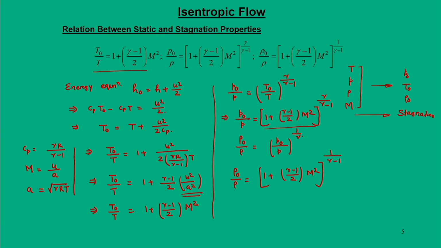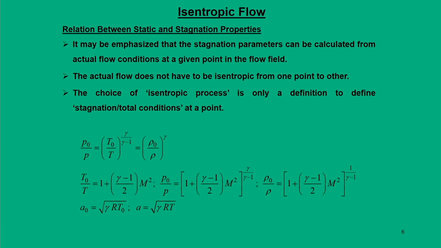So, this is how we derive the relations between stagnation and static properties in terms of Mach number, which is most important, and in fact, these are also called the isentropic relations. Whatever I have told is summarized here: we found the relation between static and stagnation properties for a given flow field. Here I need to emphasize that the actual flow field need not be isentropic, but we can assign the stagnation properties as a hypothetical state for a given arbitrary flow field.